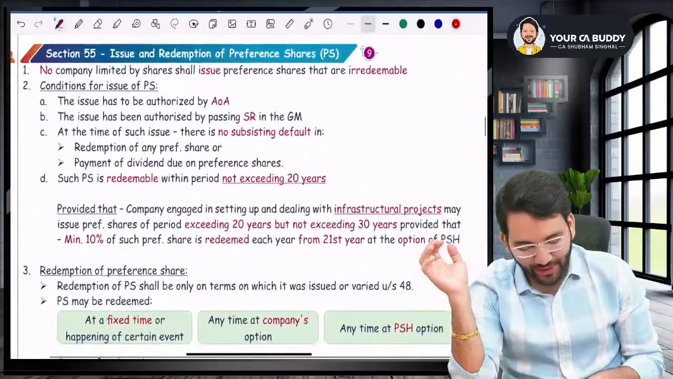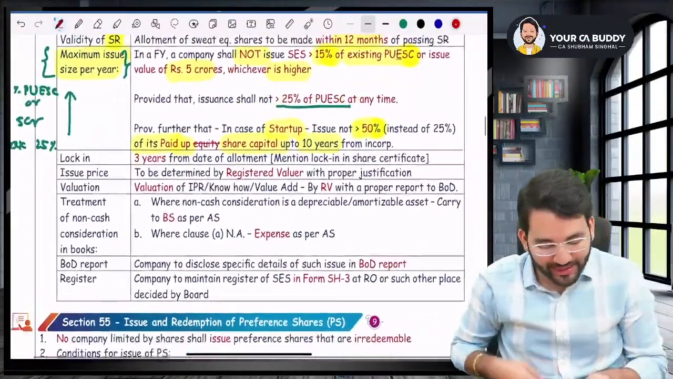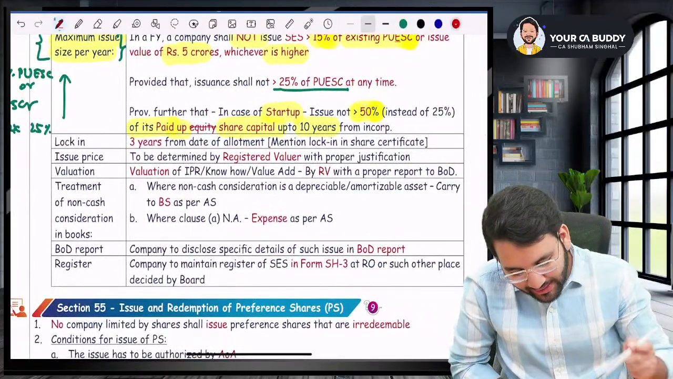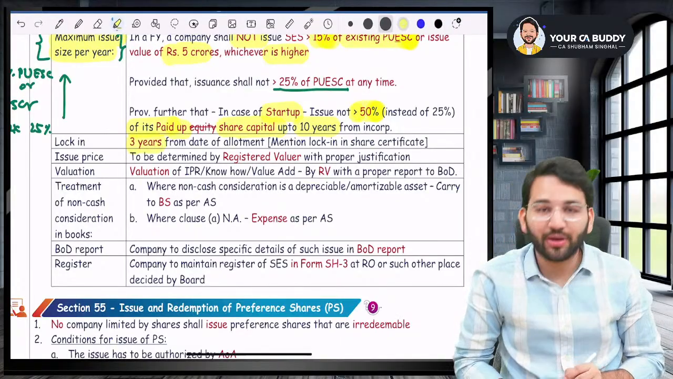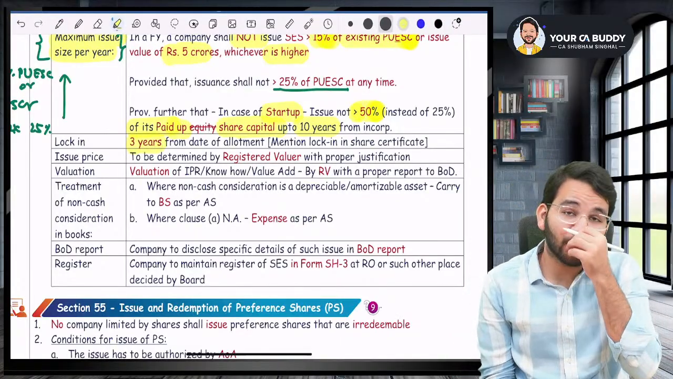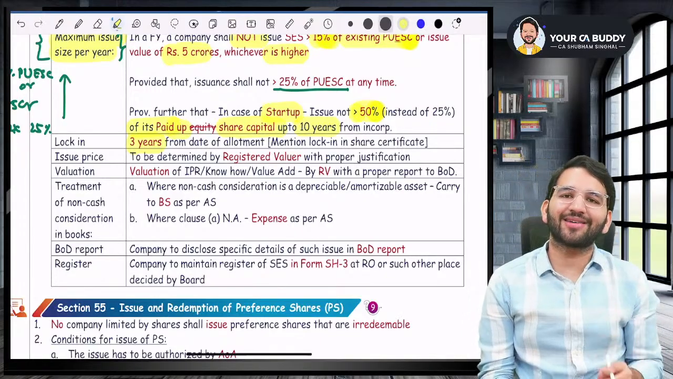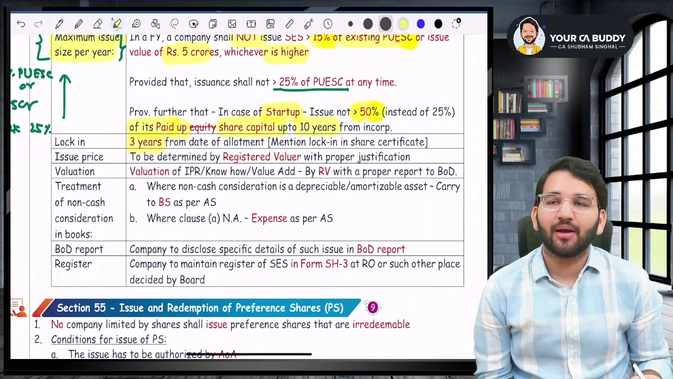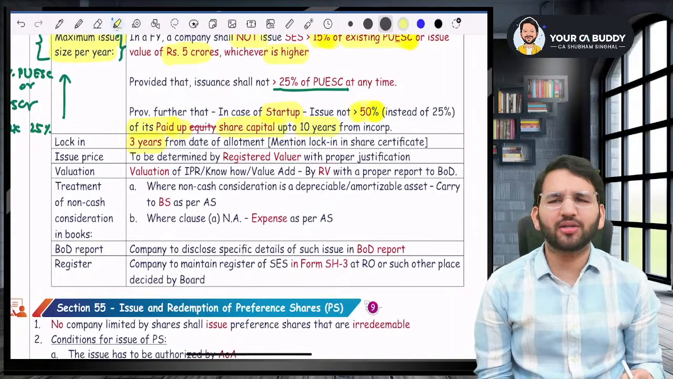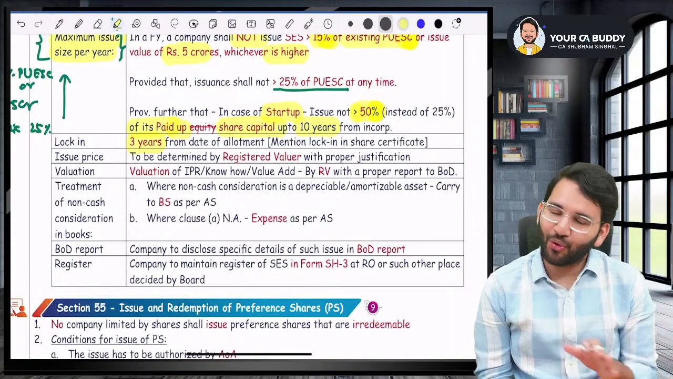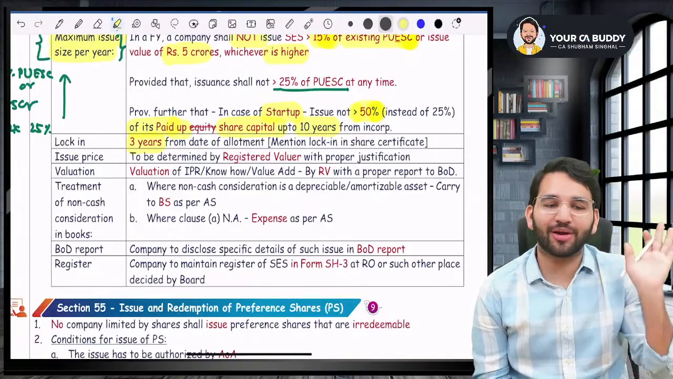Okay, guys, now listen to me very carefully, sir. What is the next point? Sir, what will be the lock-in? The lock-in will be 3 years. It is absolutely fixed. You cannot have a lock-in of 5 years. In the exam, a question was asked whether the lock-in can be up to 5 years. Students started writing, yes, sir, 5 years is allowed, 3 years is minimum. No, it is fixed at 3 years. You cannot have a lock-in of 5 years.